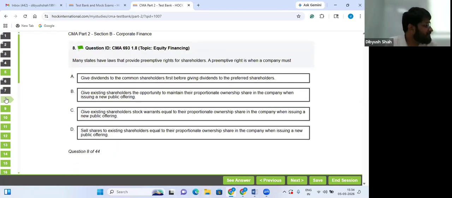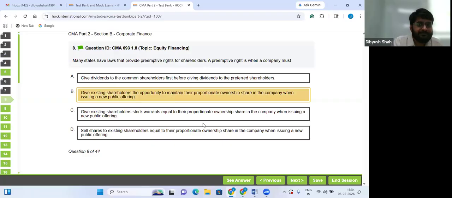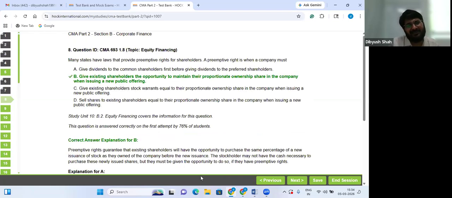I think preemptive right or rights issue I have discussed with you all, where the existing shareholders generally have the right to purchase shares or participate in a new stock issue proportionate to their original ownership in the capital structure. We have discussed this. This is what preemptive rights are. Clear? This was discussed in Section B only, I think. Repurchase and all.